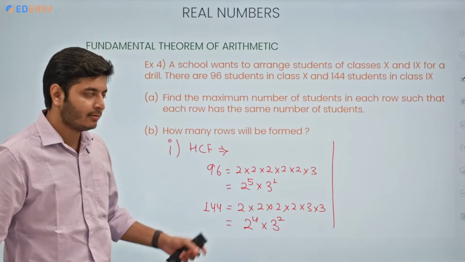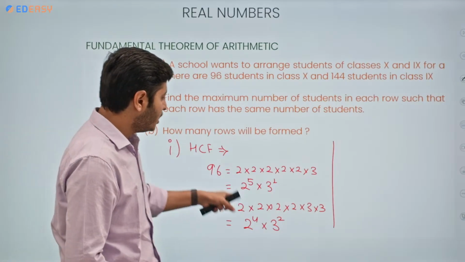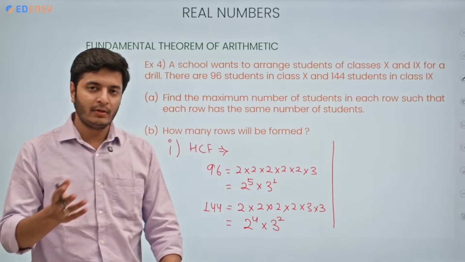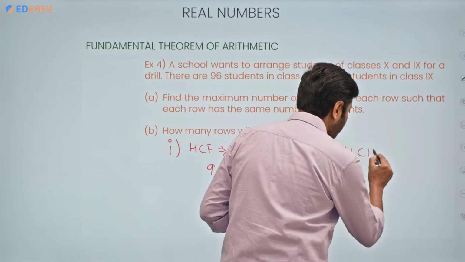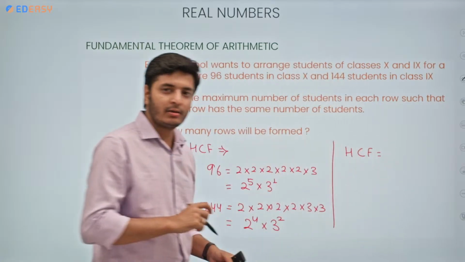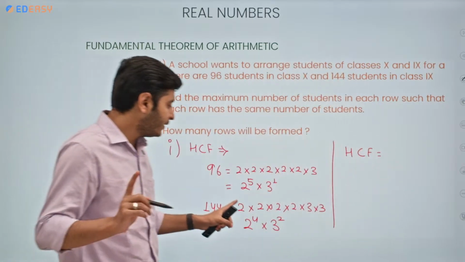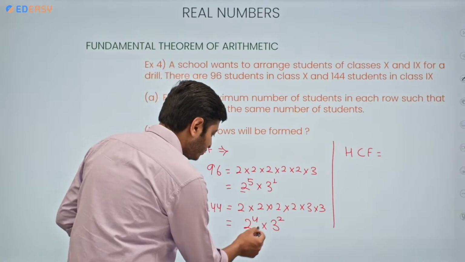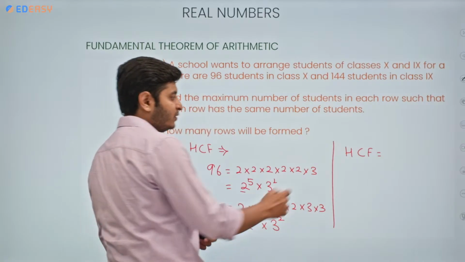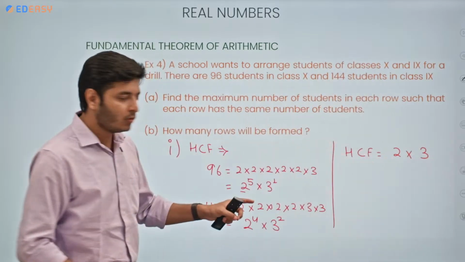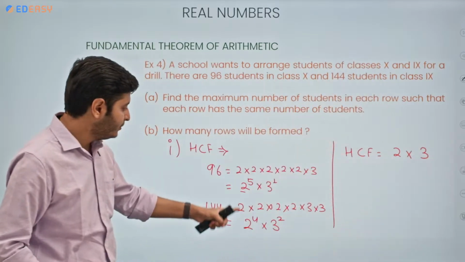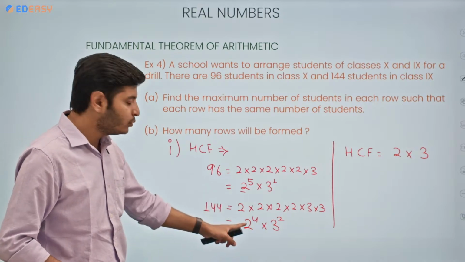Okay, that is easier. Now, how to find the HCF? We know the concept that HCF will always be the lowest power of each common prime factor. Correct? How many factors are common here? 2 and 3, both are common. So I will write 2 into 3. What is the lowest power of 2 between these two? 2 raised to the power 5, 2 raised to the power 4.